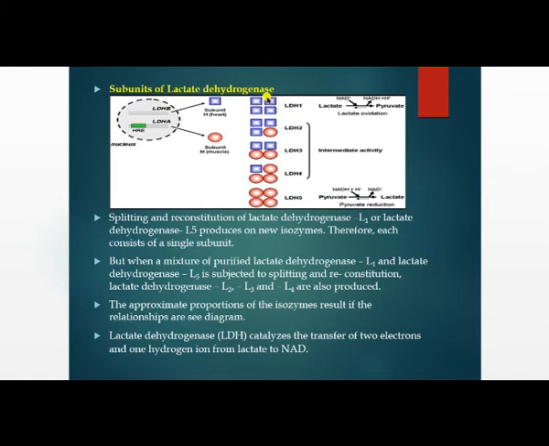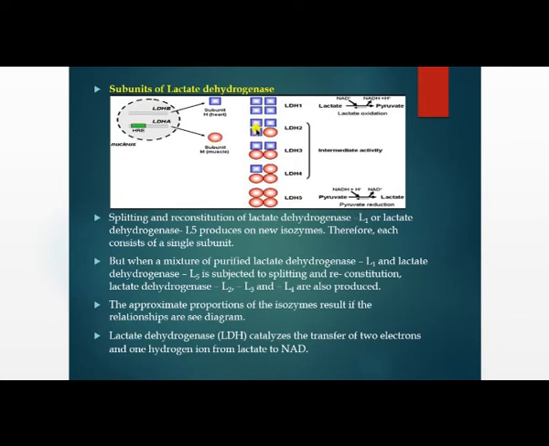So this LDH1 is a tetramer made up of 4 arms, 1, 2, 3, 4, only of heart subunit. Next, LDH2. See here, arms 1, 2 and 3 are heart subunit and the 4th arm is of muscle subunit. So this makes a tetramer.